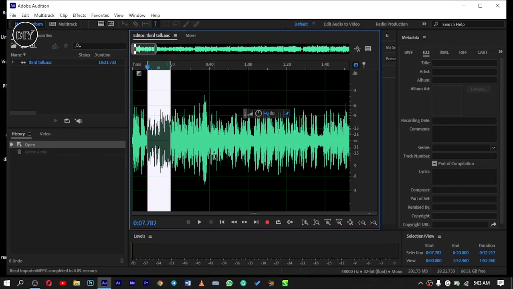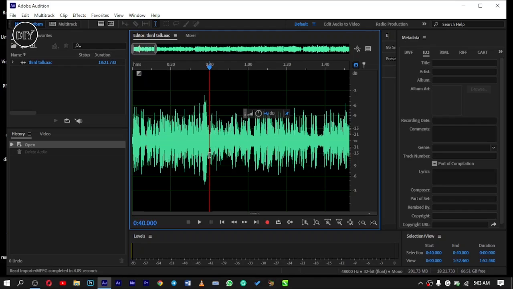The way you work on all these interfaces, Adobe Audition, Photoshop, After Effects, Media Encoder, Premiere Pro, and Illustrator, most of their shortcut keys are the same. So you can easily move between them.